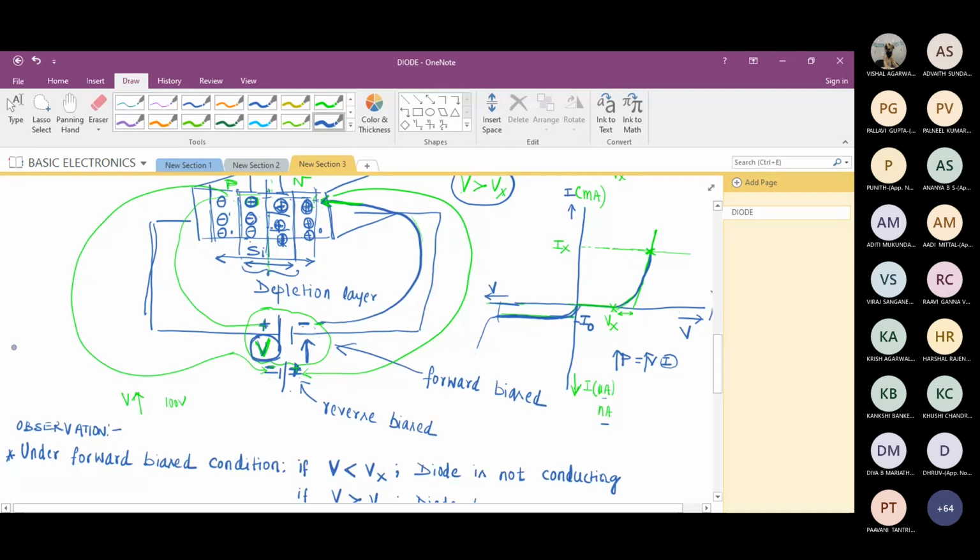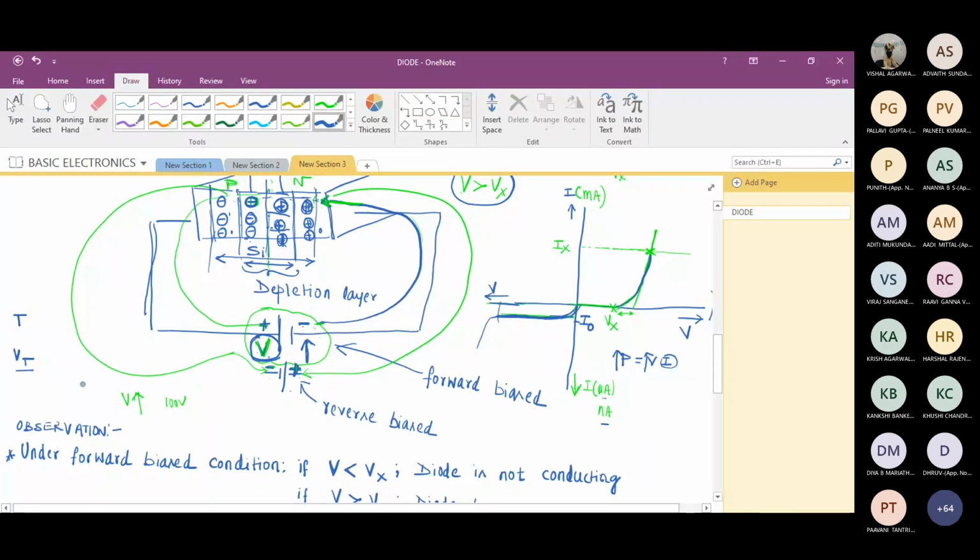Vt has nothing to do with the battery potential. Vt is something to do with temperature. So don't get confused between the external battery and Vt. V is the external biasing we are applying, forward or reverse bias, the external battery.